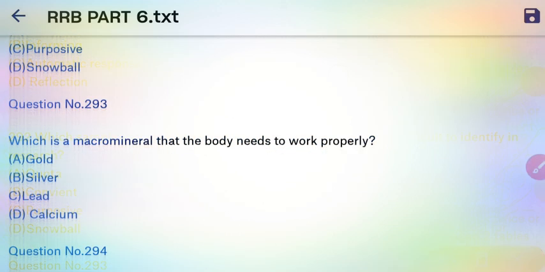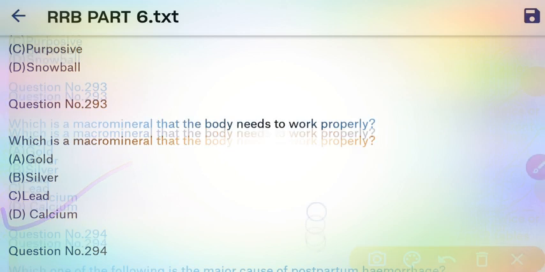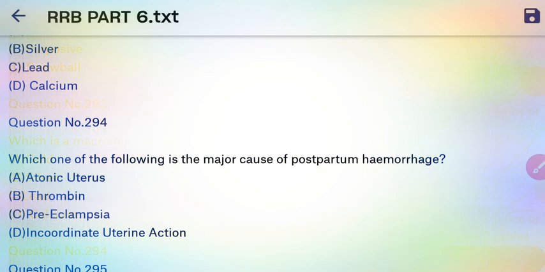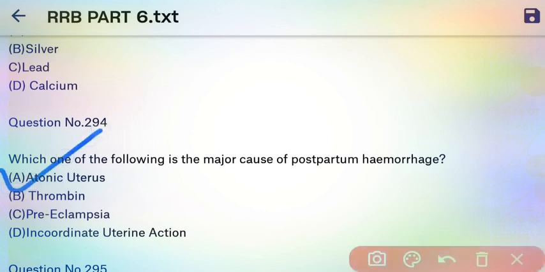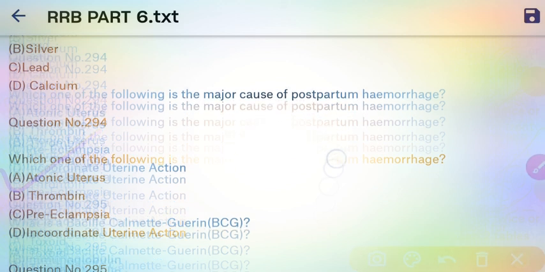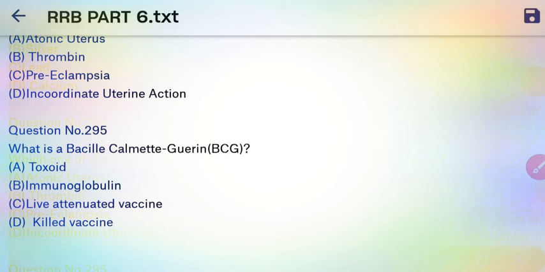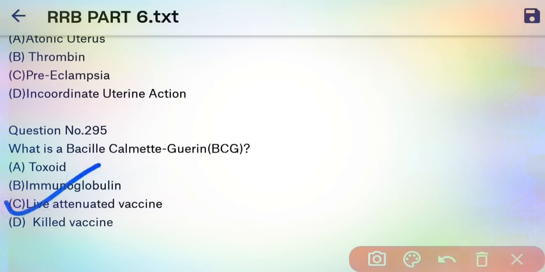Next question, which is the macro mineral that the body needs to work properly? So here our right answer is calcium. Okay. Next question, which one of the following is a major cause of postpartum hemorrhage? So here our right answer is the main cause is an atonic uterus, which leads to PPH. Okay. Next question, what is Bacillus Calmette-Guerin? So BCG is a type of live attenuated vaccine. Okay. C is the right answer.